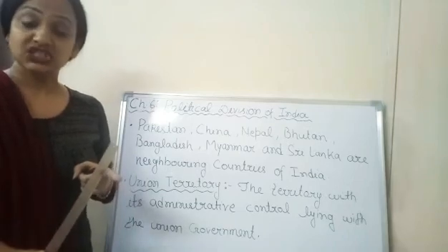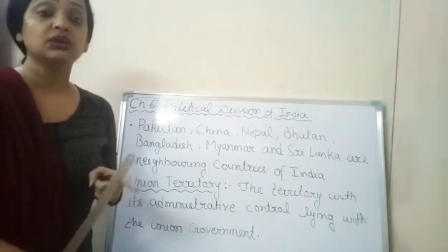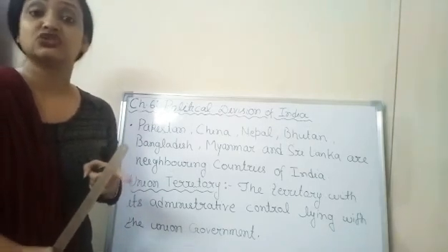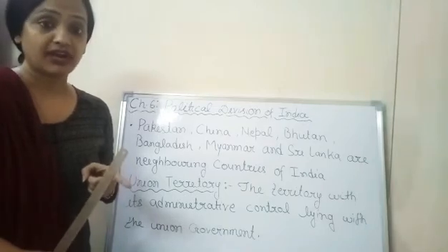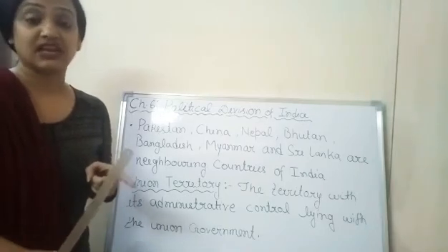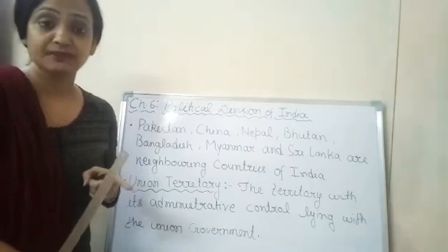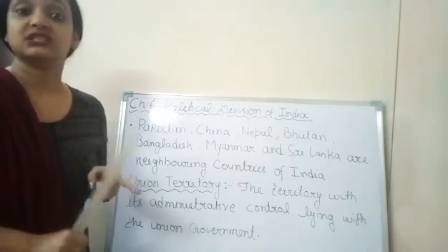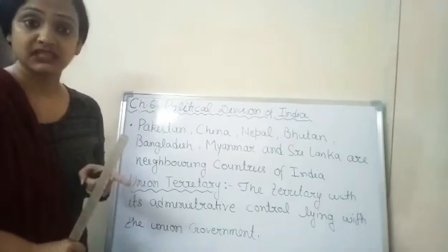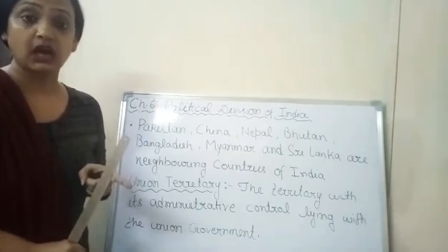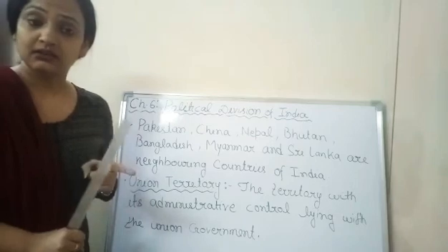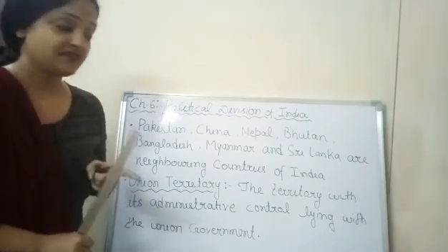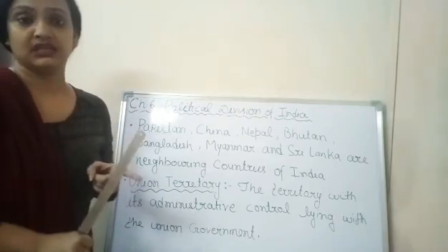Every state in India has its own state government, and the state government has the right to make its rules and regulations. A union territory doesn't have its own government. It is the President of India who decides the administrator or lieutenant governor of union territories.